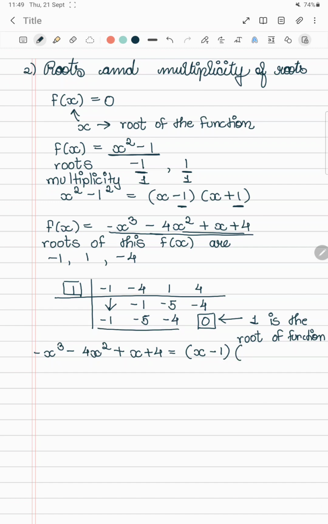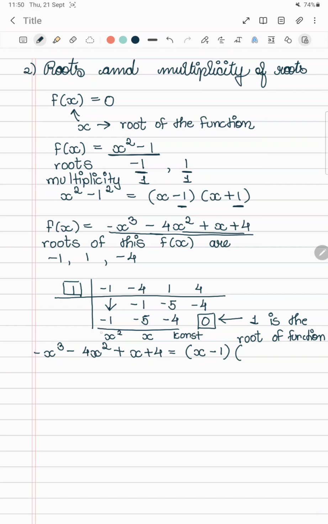The numbers here are our constant term, the coefficient of x term, and the coefficient of x square.